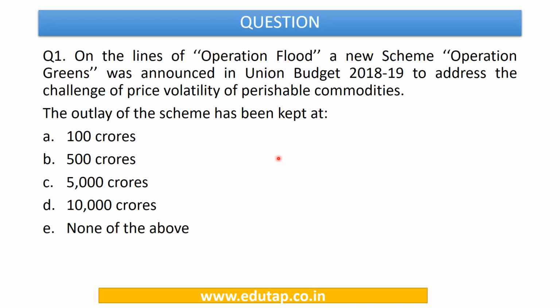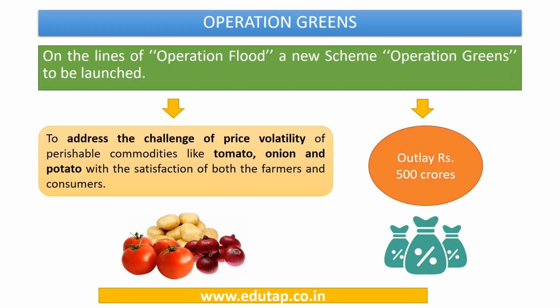So now let's move to the first question. On the lines of Operation Flood, a new scheme, Operation Greens, was announced in Union Budget 2018-19 to address the challenge of price volatility of perishable commodities. The outlay of the scheme has been kept at: 100 crores, 500 crores, 5,000 crores, 10,000 crores, or none of the above. So this question is about Operation Greens, announced in the Union Budget 2018-19, and a specific sum of money was devoted for this purpose, and we are being asked what this sum of money is.